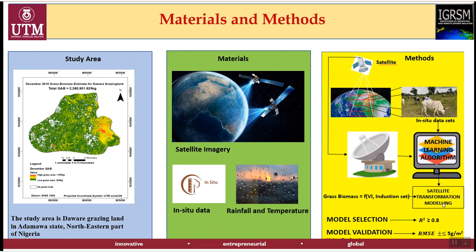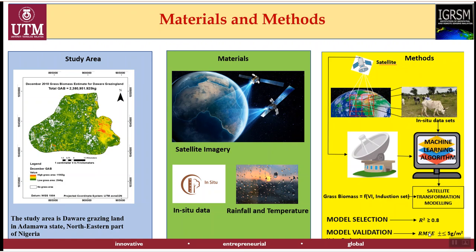And these models will be selected based on their R-square to be greater than or equal to 0.8. Any model that attains this R-square will equally be validated with the deduction dataset.